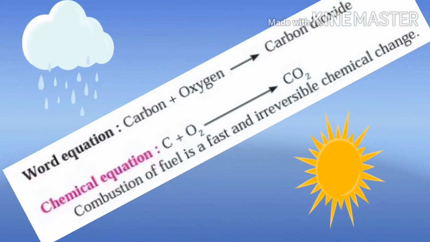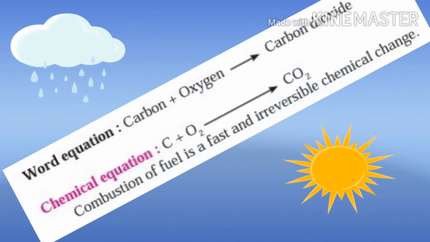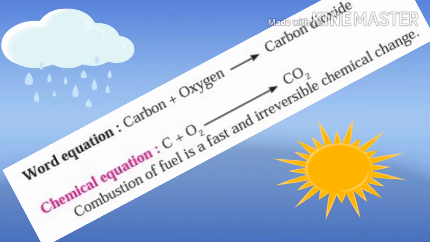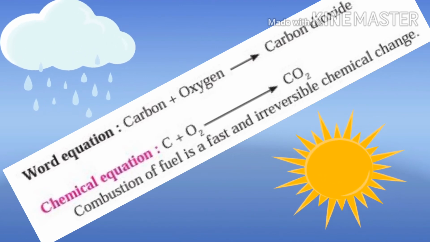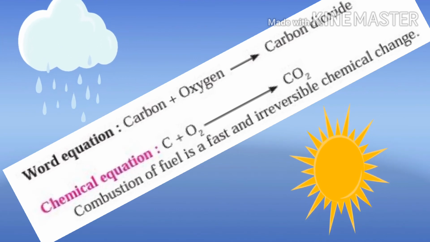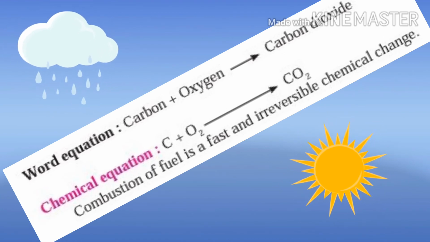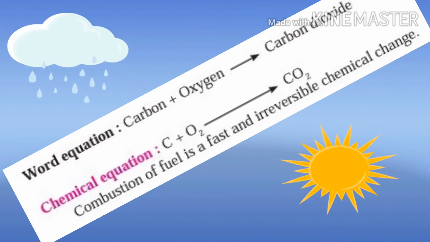Students, the next topic is man-made chemical changes. We bring about many chemical changes in everyday life. Let us see some of them. The chemical change that we saw in the first activity is used in the cold drink called soda lemon. It means that it is a useful man-made chemical change.